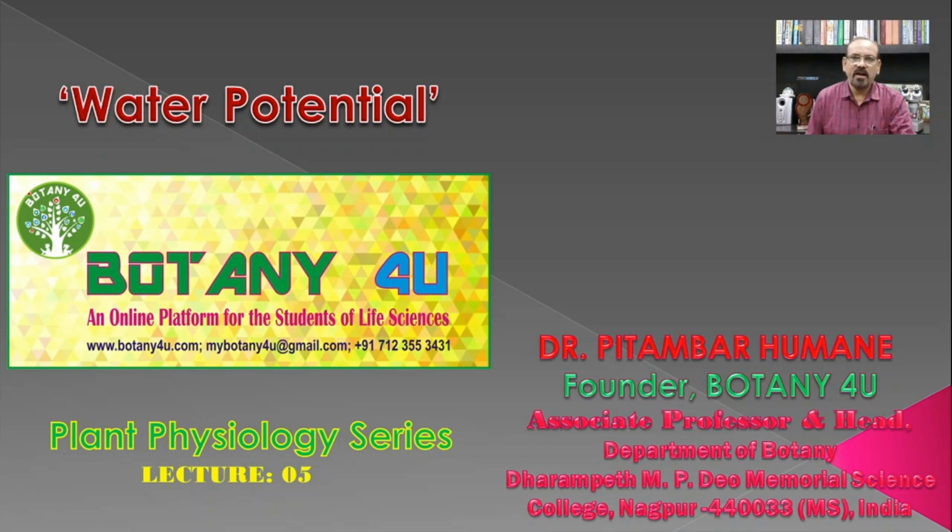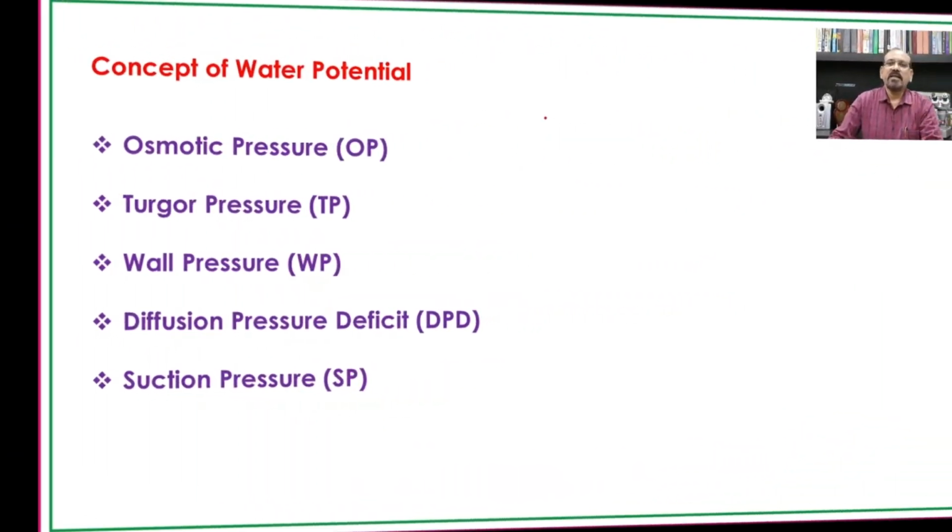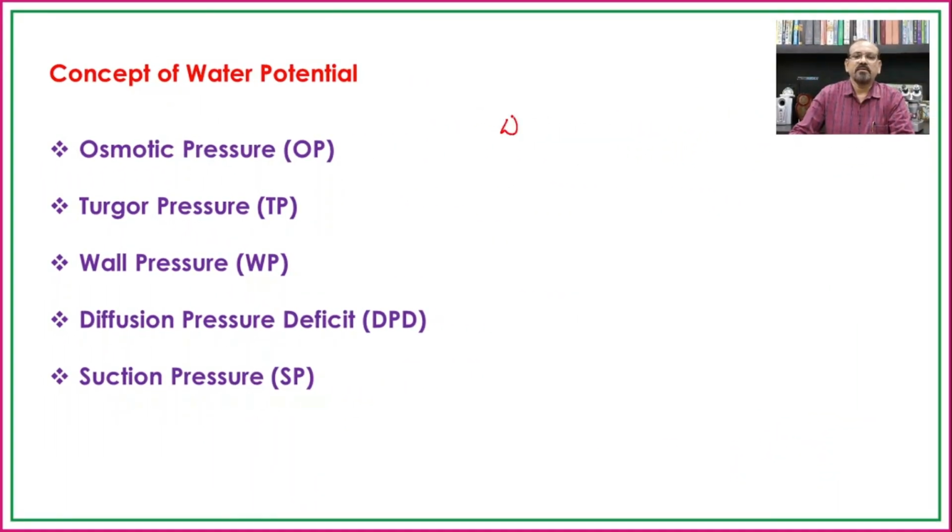So, let's see today's topic, that is water potential. In last class, we have seen first diffusion, and in diffusion, we have seen if any container is filled with water, and if we put indigo or any stain, it will spread all over this water body.